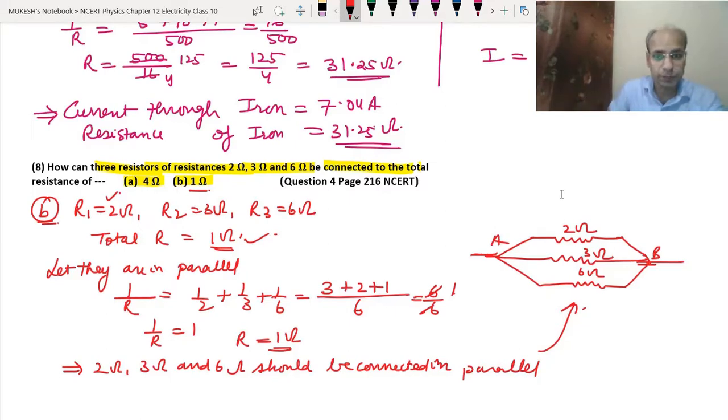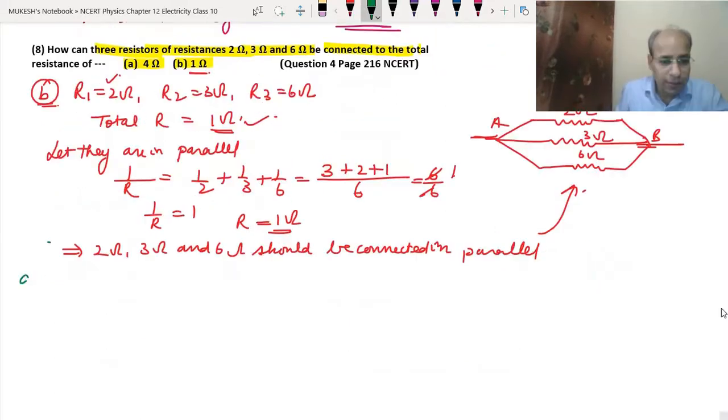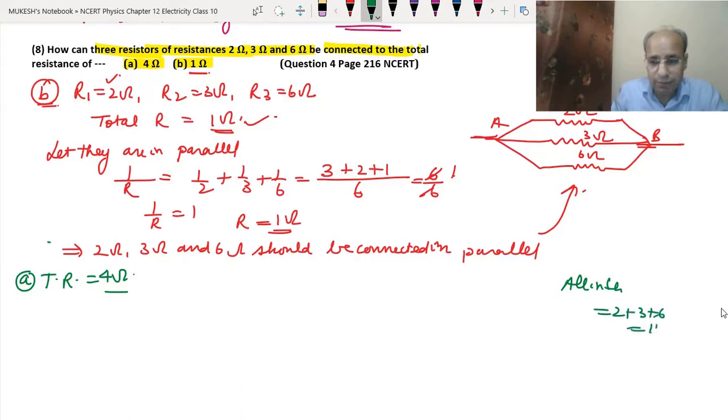Let's do the first part. Okay, in the first part, we need the total resistance 4 ohm. Okay, here see, if we join all in series, then their answer will be 2 plus 3 plus 6. That means 11 ohm. So that means they cannot be in series. This cannot be the answer. And if they are in parallel, we are getting 1 ohm.